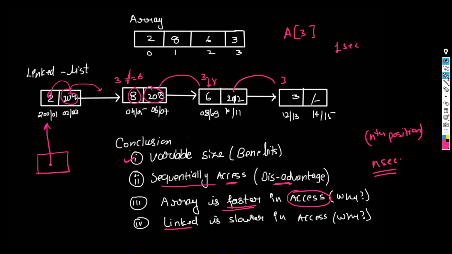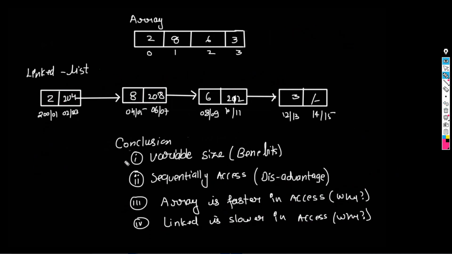So the access time of a linked list is slower, and now you got the answer why. In an array we just pass the index and it directly gives the answer. But in a linked list, if you need to access any element, you cannot access it directly. We need to go node by node, one by one, then you can do it. Okay, I have some visuals of this too, so let me show you that. I think you got the point, these couple of points.